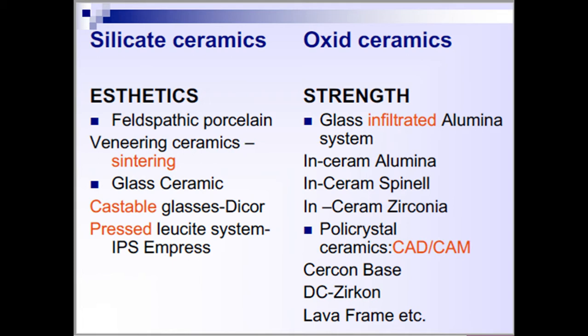So according to microstructure, in the sense the crystalline structure, how they exist once we fabricate them, we have amorphous glass ceramics, we have crystal containing glass.